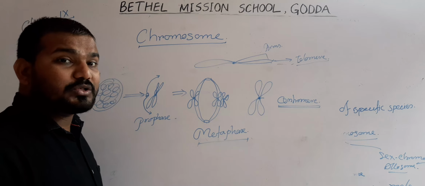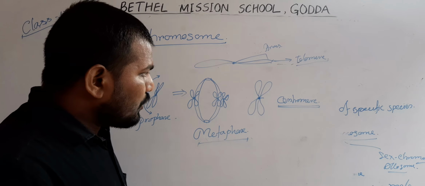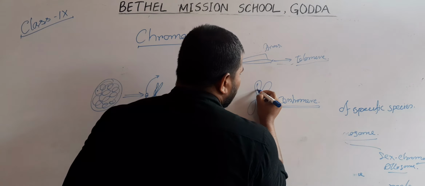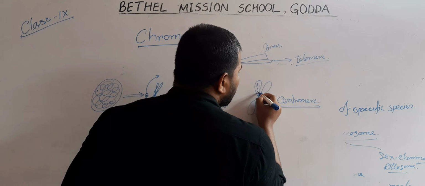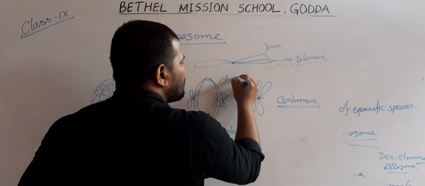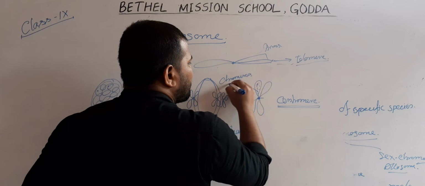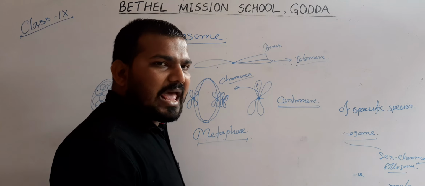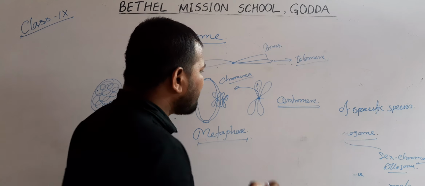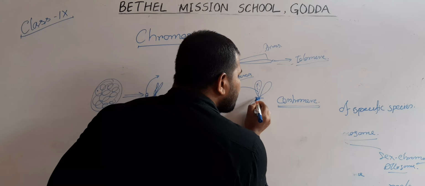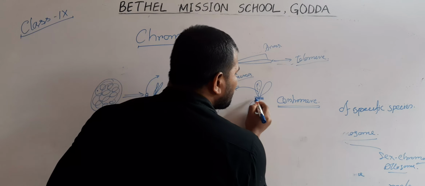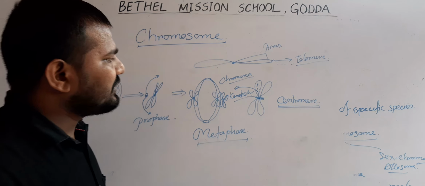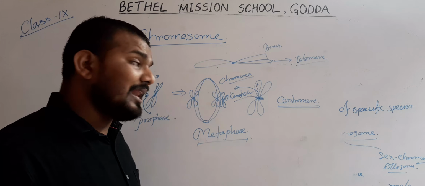Now the metaphasic chromosome is also known as a chromatid. Within the chromatid, we can find a necklace-like arrangement of structure, that is known as a chromonema. Around the centromere, some fiber-like or spring-like structure is present that is known as a kinetochore. This kinetochore helps to bind with the spindle fiber.